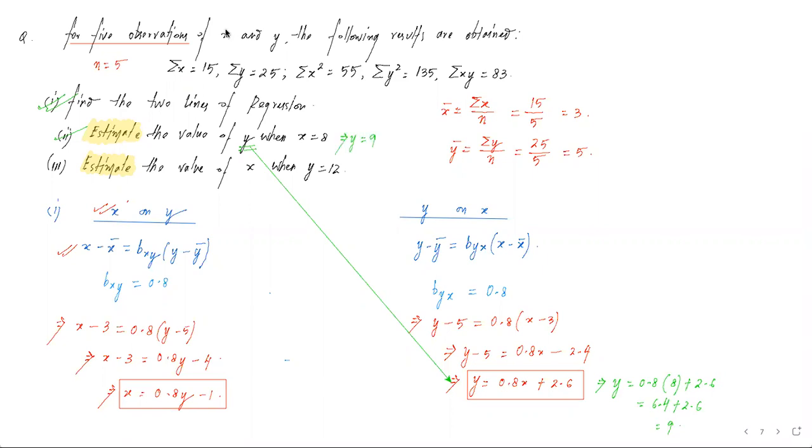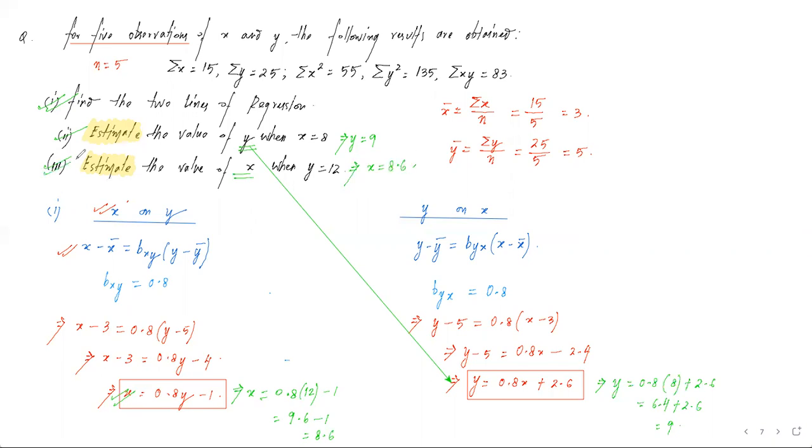We need to judge which equation to use. Though already we have two equations in front of us, लेकिन हम कोई भी equation use नहीं कर सकते. इन्होंने x का value 8 कहा है. They are asking us to predict the value of y. We have to use the y equation. Similarly, the third question, estimate the value of x. हमें x का value use करना है, तो हम x वाला equation use करेंगे. Now in that, if we put the value, so x is equal to 0.8, y value is 12 minus 1. It becomes 9.6 minus 1. So the x value is 8.6. That is for the third question, the estimated value of x is 8.6.